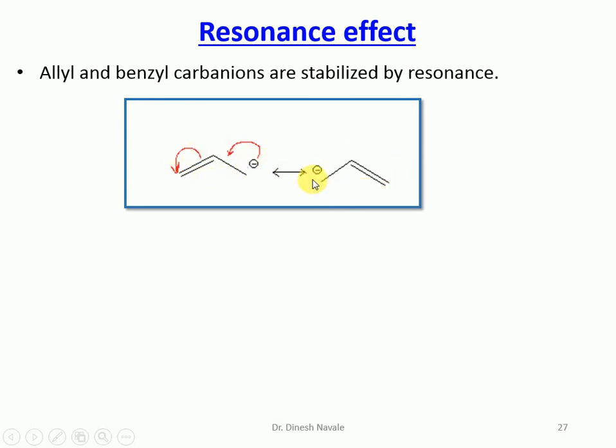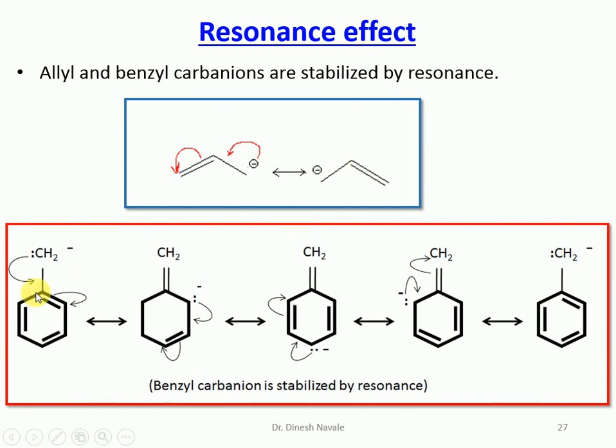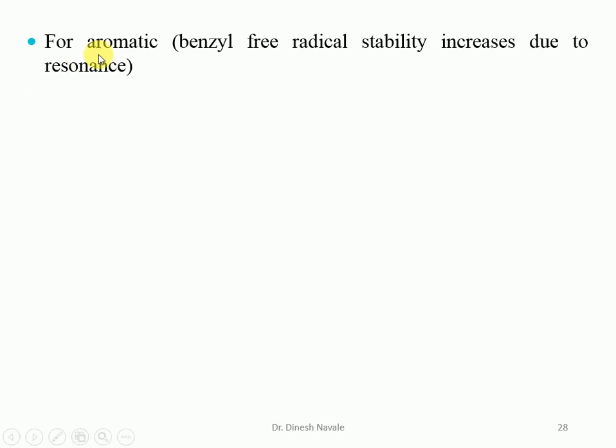So there is one resonating structure possible, whereas in the case of the benzyl carbanion, there are again five resonating structures possible. That means, because of the resonating structures of the benzyl carbanion, the more the resonating structures, the more the stability of that particular compound, and the more the stability of the carbanion. So allyl and benzyl carbanions can be easily stabilized by the different resonating structures. Similarly, the aromatic benzyl free radical also increases in stability due to resonance.